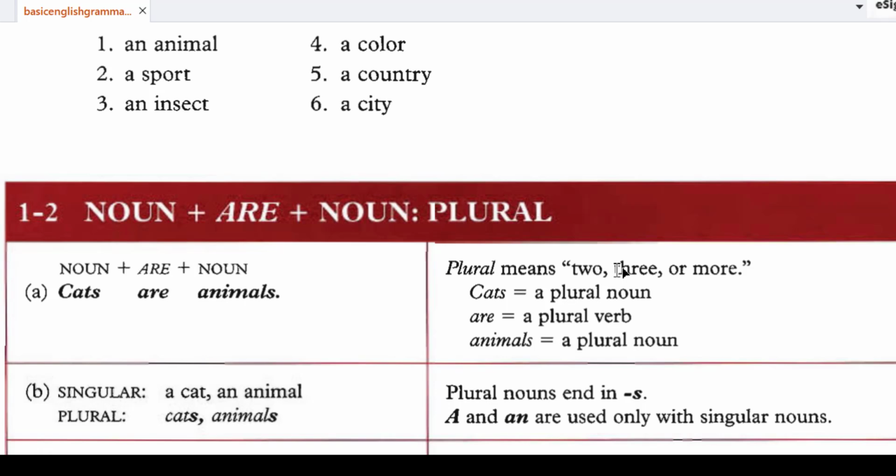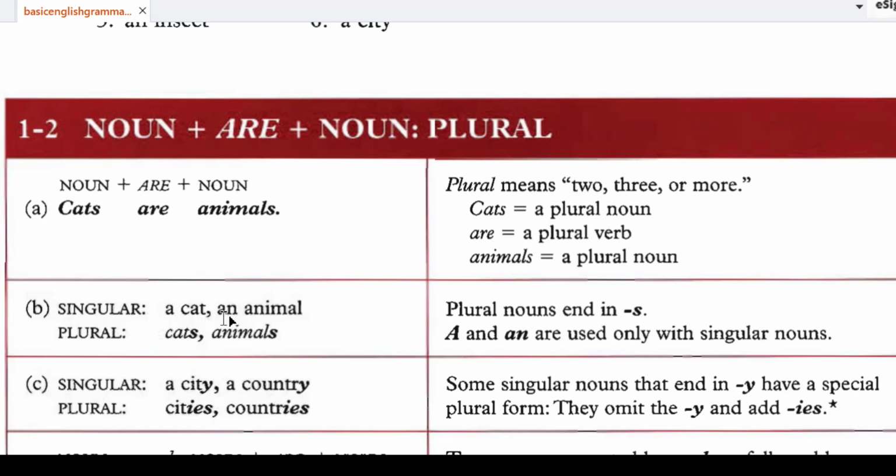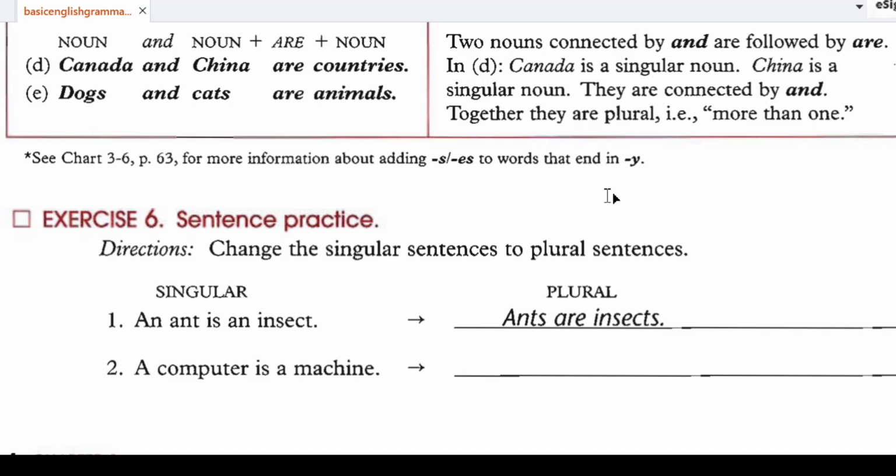Okay, so noun plus are plus noun equals plural. Cats are animals. So the noun is in plural, cats. You have to use the verb form of the to be, are, and the noun in plural too, animals. Okay, cats are animals. If it's singular, a cat is an animal, but cats are animals. So you have to read this and make sure you understand this.